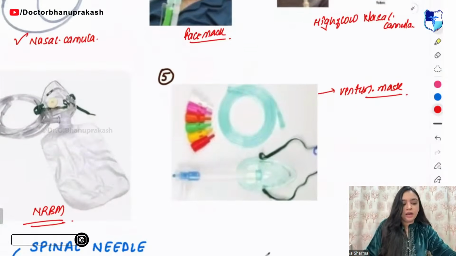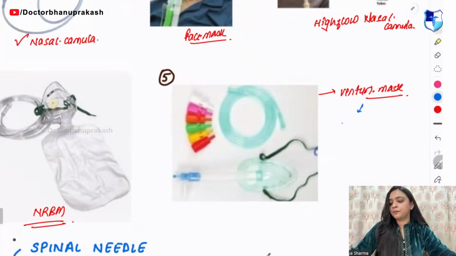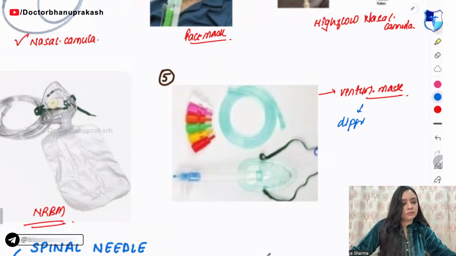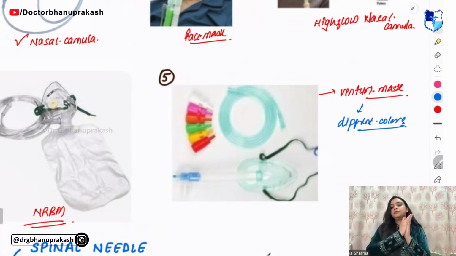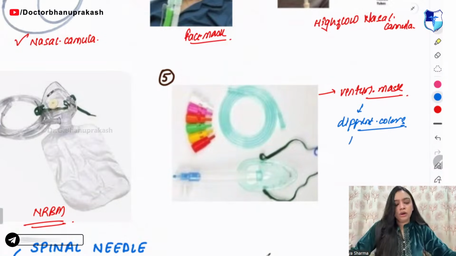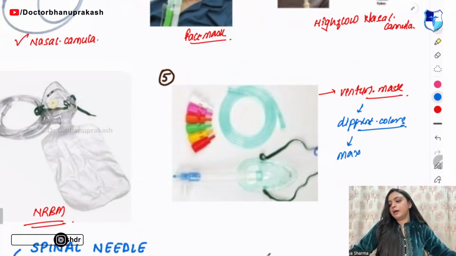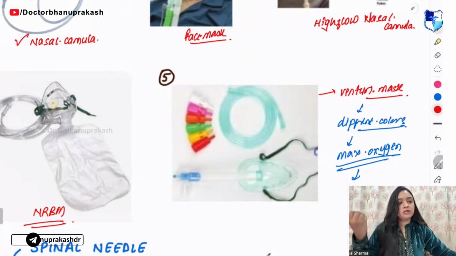Now, guys, in Venturi mask, you have mainly different colors. Now, the maximum oxygen delivery is by which color?